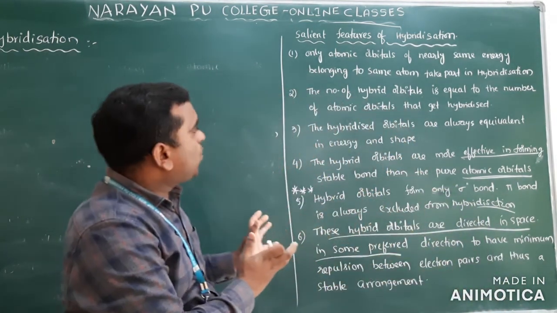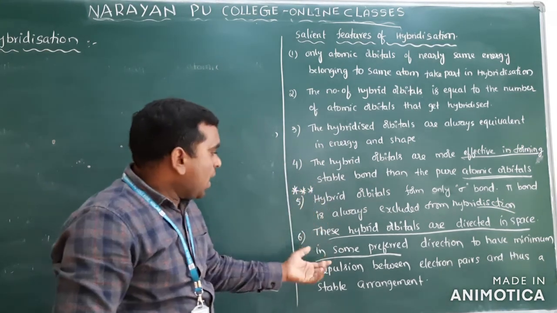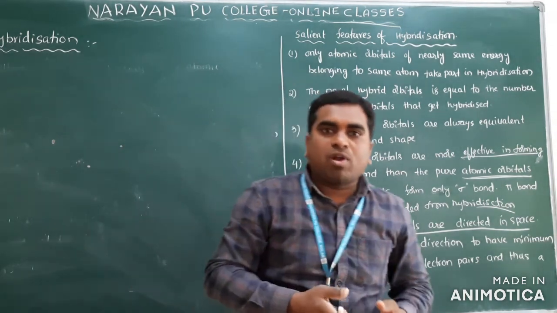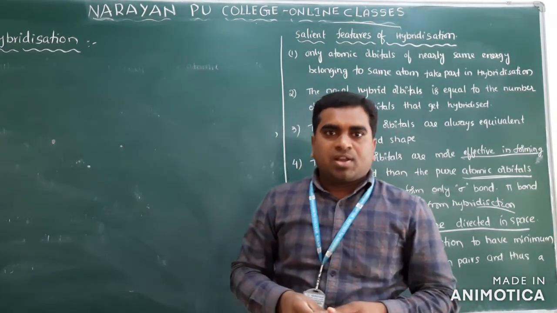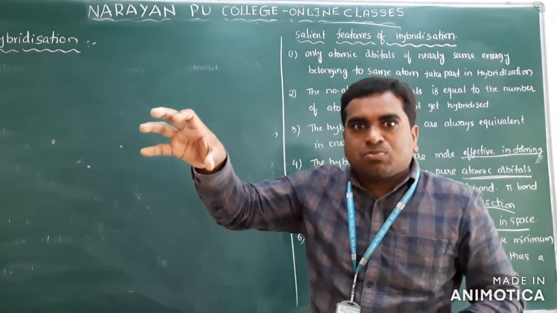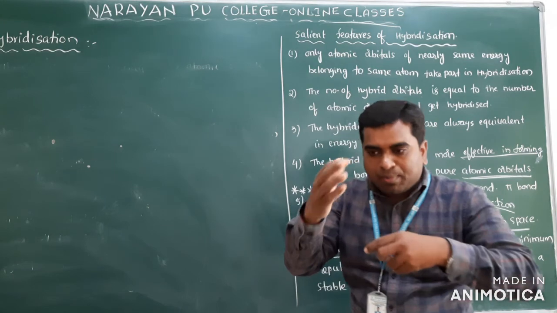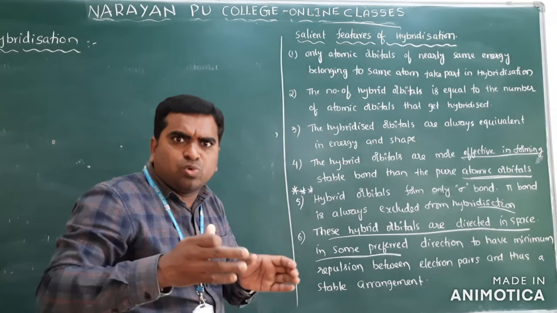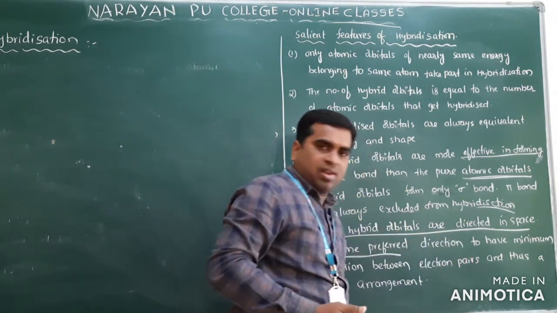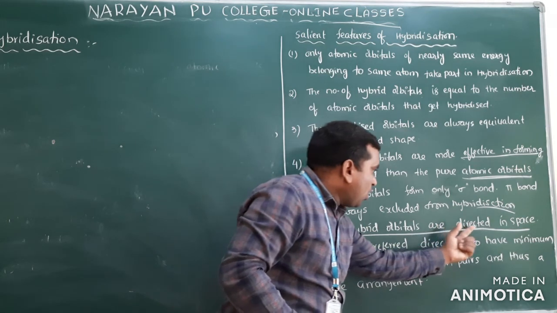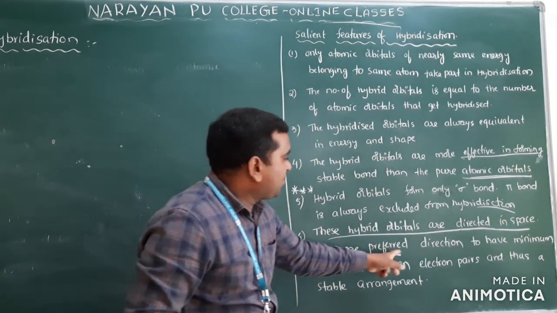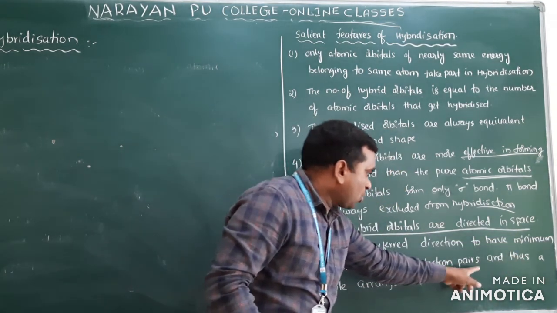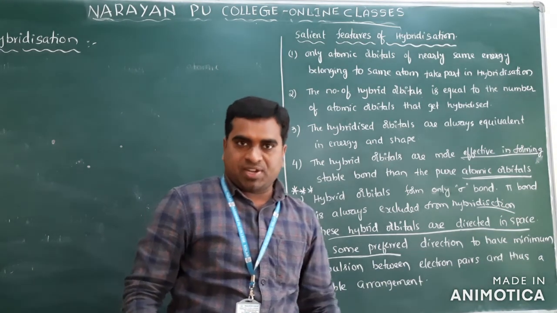But in hybridization, we get orbitals. Orbital you have already studied in atomic structure: the region where the probability of finding the electron is maximum. So the same concept applies here, but we will not use electron pairs, we will use orbitals. The hybridized orbitals are directed in space in a preferred direction to have minimum repulsions between the electron pairs and a stable arrangement.